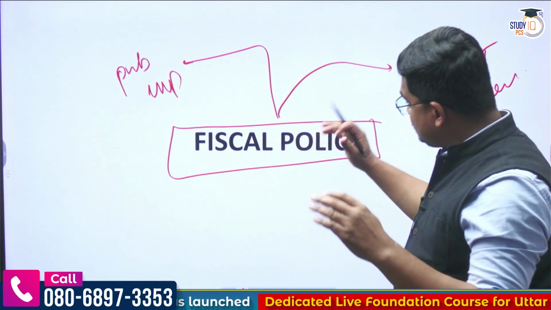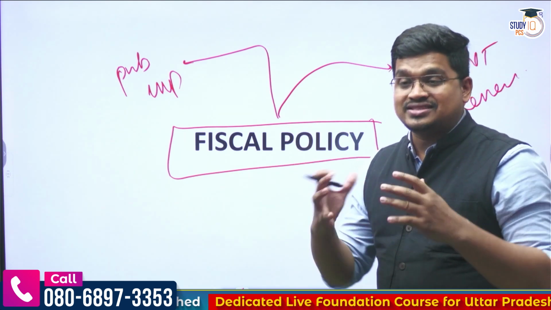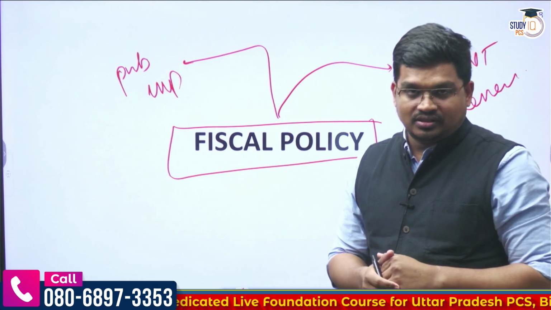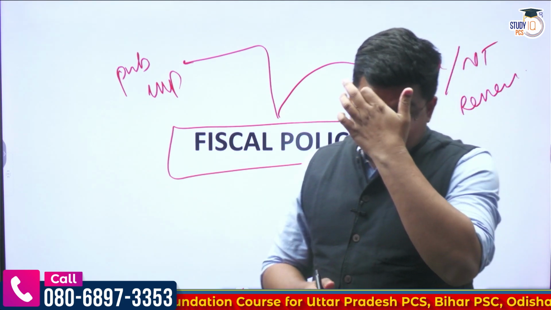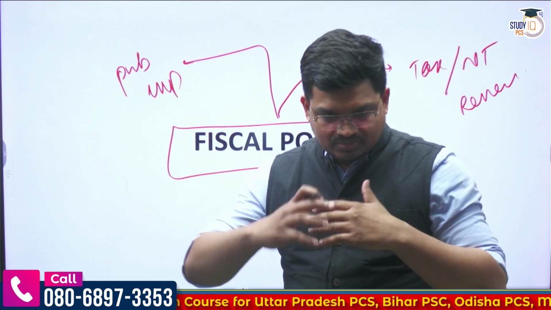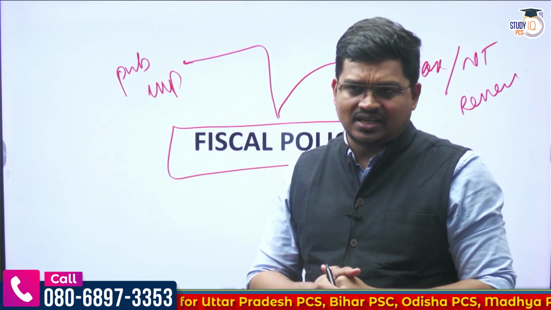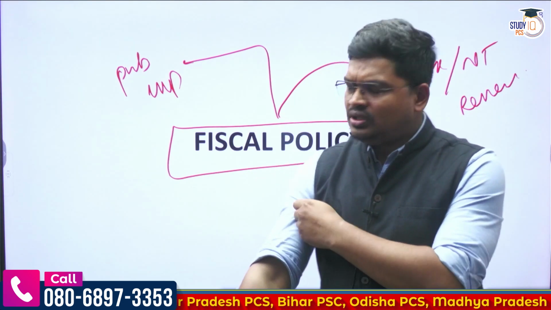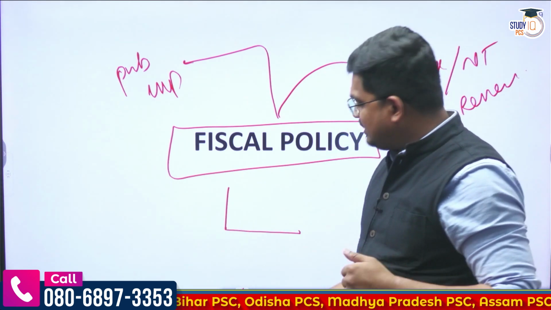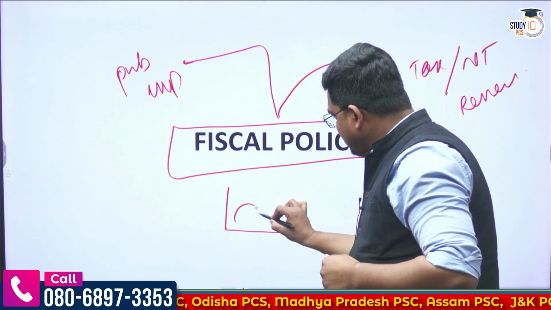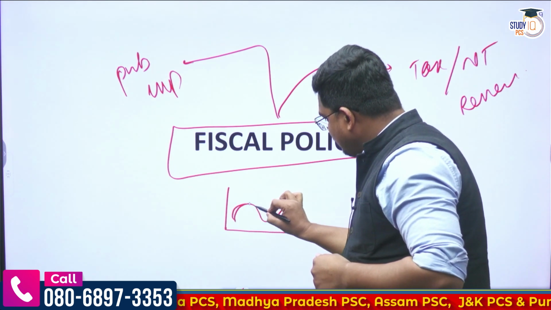Now, how is this jointly exercised by the government? If you have gone through the previous classes, I have told you that there is what we call the business cycle. If you haven't seen it, you can go to the previous videos.